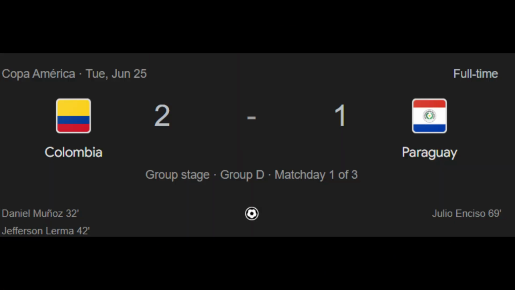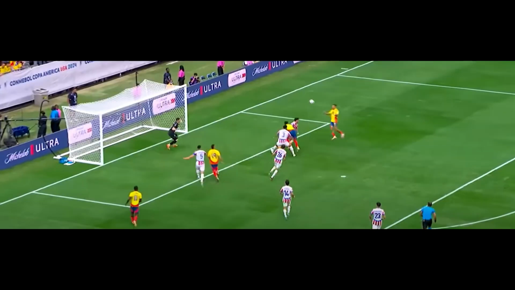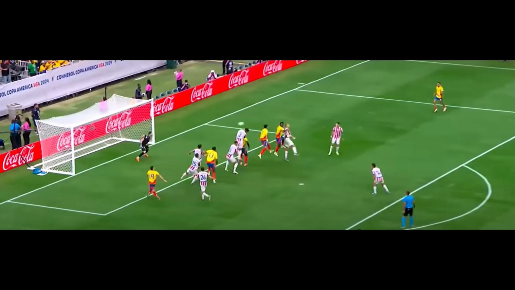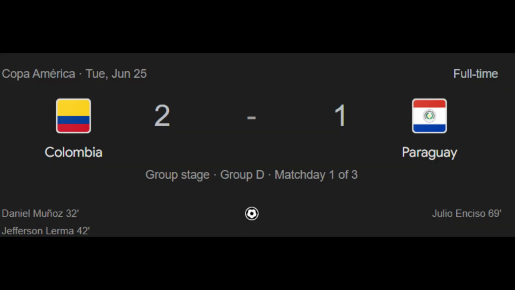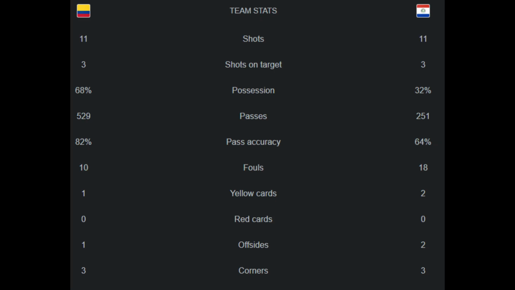In the first match of Group D, Colombia faced Paraguay. Colombia started the match very well because in the 32nd minute, they took the lead after Munoz's goal. And 10 minutes later, Lerma scored a goal to make it 2-0. In the 69th minute, Paraguay scored a goal thanks to Enciso. Ultimately, Colombia won the match 2-1, but Paraguay created more dangerous situations.